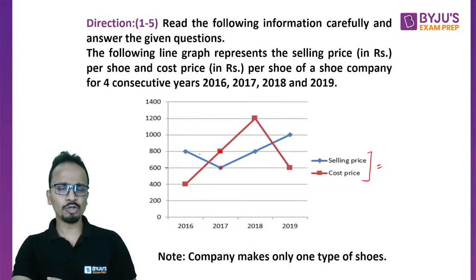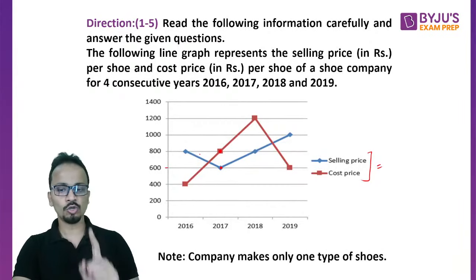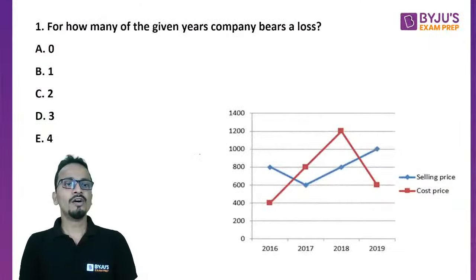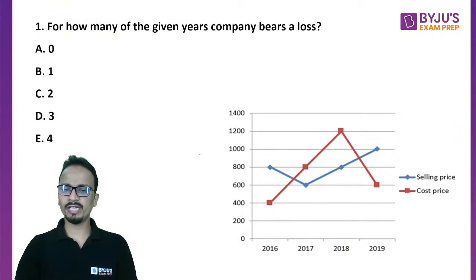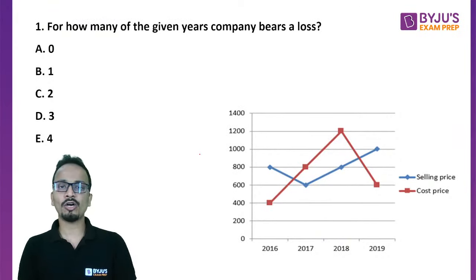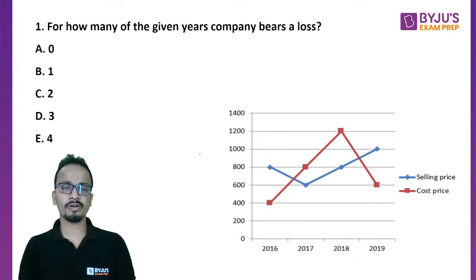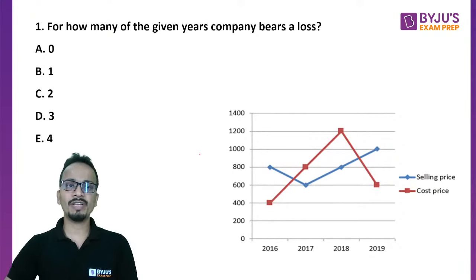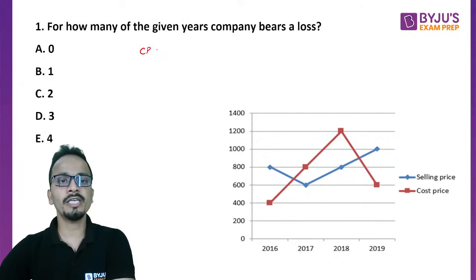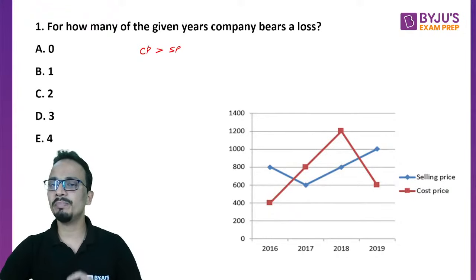All right. Now let's have a look at some questions. Most of these questions will be very basic. The first question: for how many of the given years does the company bear a loss? Now when do we have a loss? We have a loss when the cost price is greater than the selling price. I'll repeat again: if the cost price is greater than the selling price, then we will have a loss. So for all the years when cost price is more than selling price, those will be the years for which the company will bear a loss.